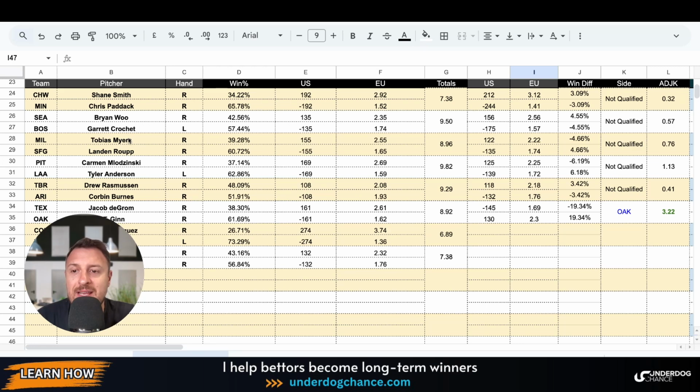Okay, Milwaukee, San Francisco, Tobias Myers against Landon Roop, 2 right-handed pitchers. 60.72% chance to San Francisco. My projected odds minus 155, bookmakers minus 135. If you use American odds, so maybe small value with San Francisco in this game.